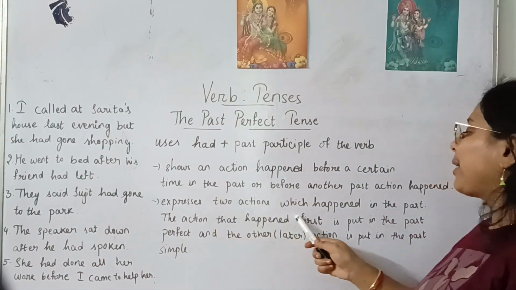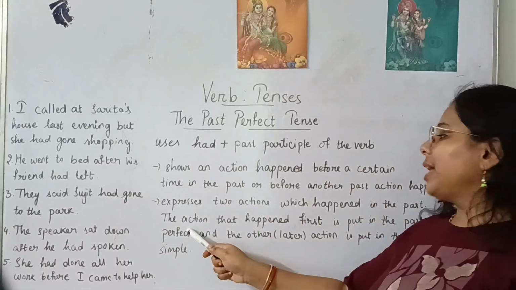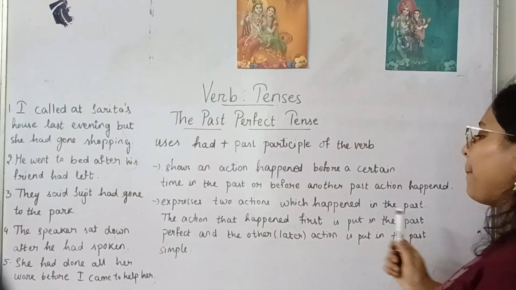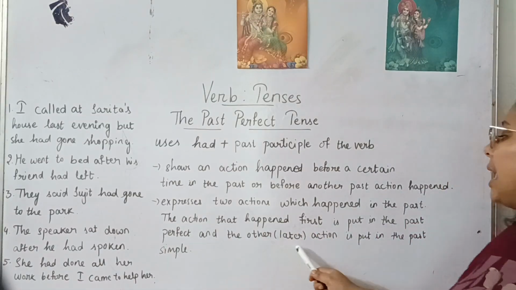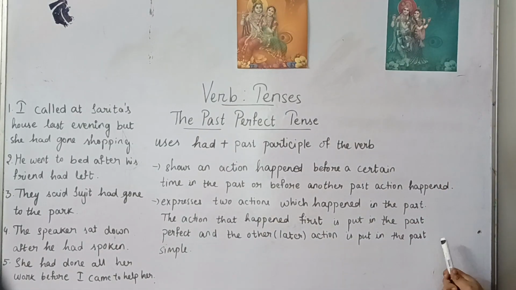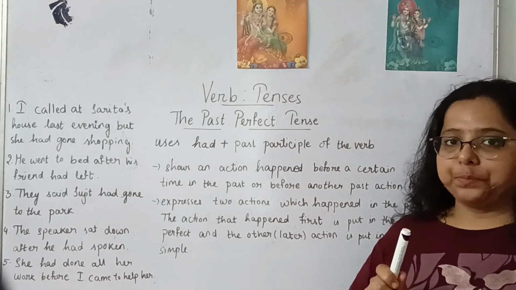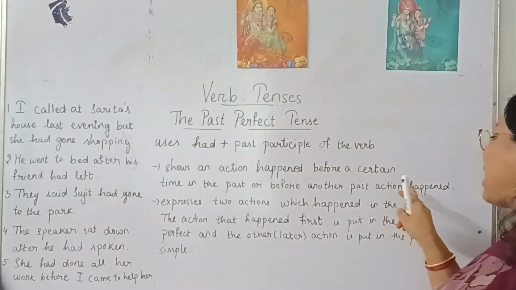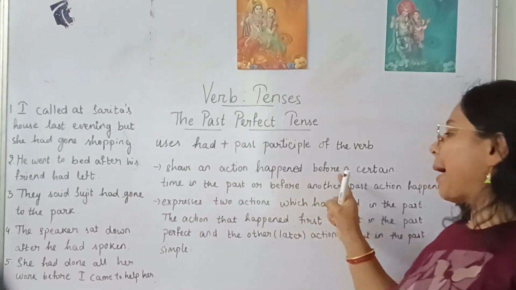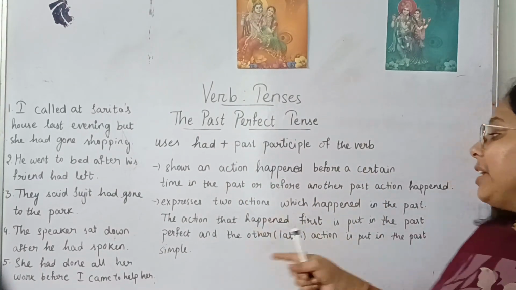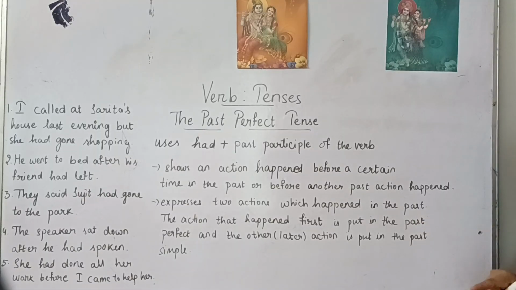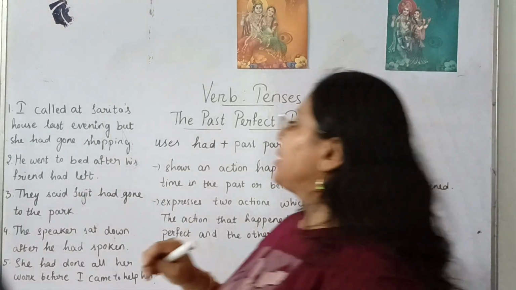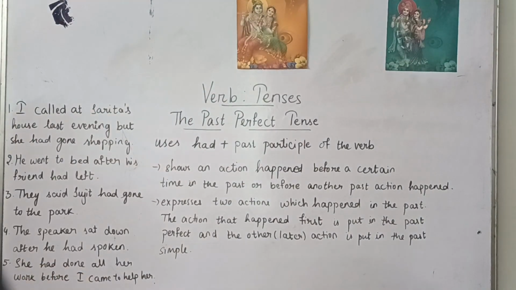It expresses two actions which happened in the past. The action that happened first is put in the past perfect, and the other or the latter action is put in the past simple. Two activities we are referring to, because one action has happened before another action. So the first action that happened is put in the past perfect. The latter action is put in the simple past. Let's see an example to get more clarity.